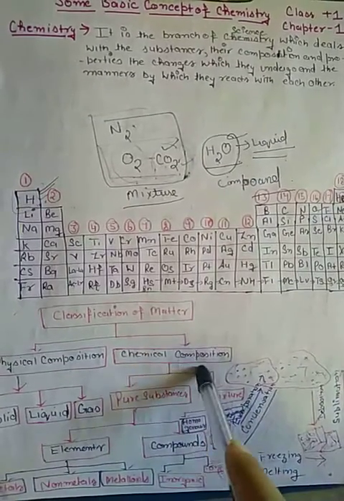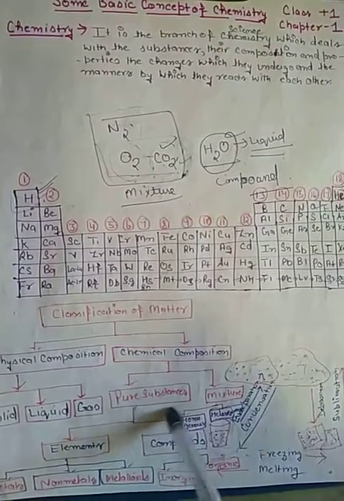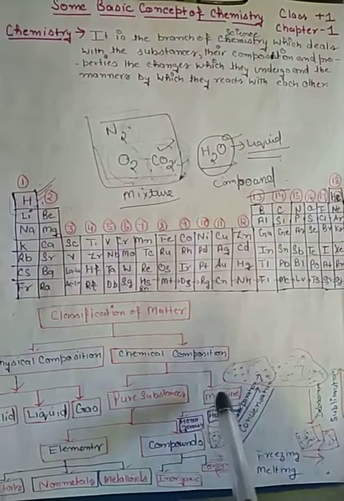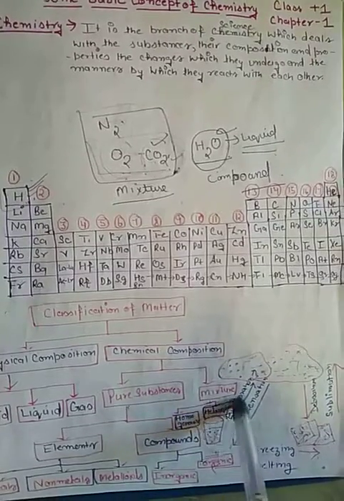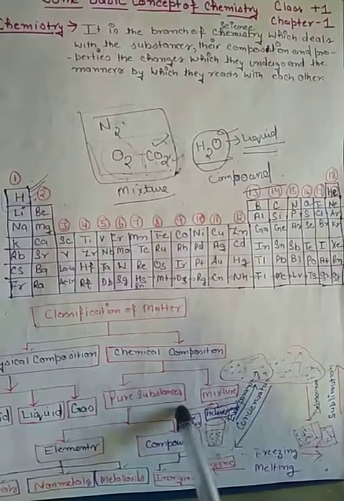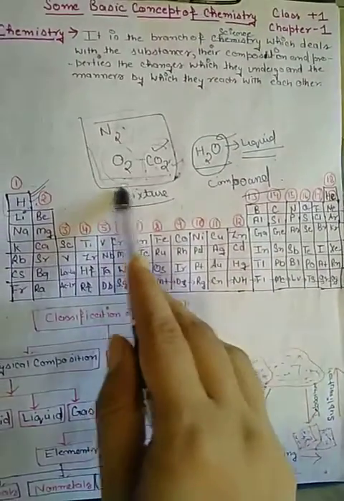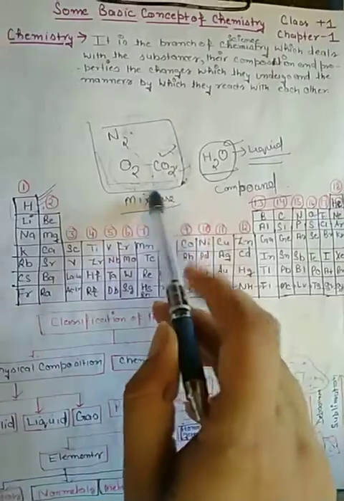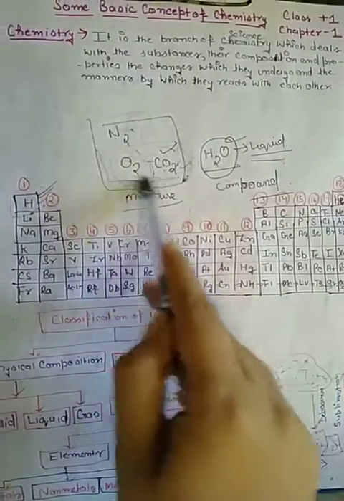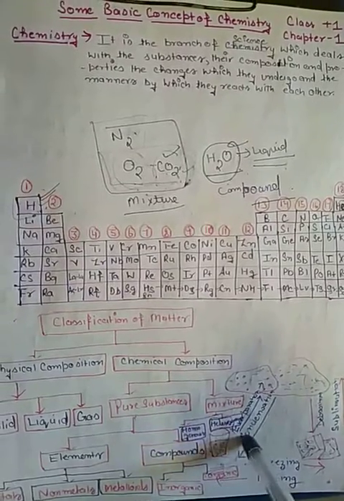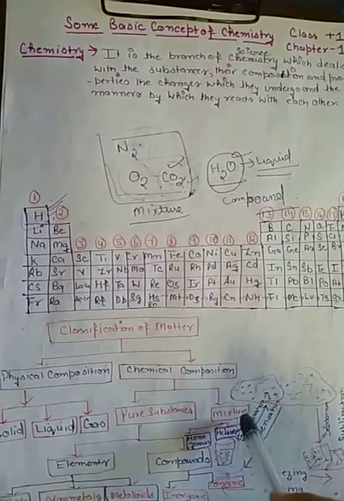So under chemical composition, I have studied pure substances, in which I have studied elements and compounds. Next, we will study mixtures. A mixture is divided into two: homogeneous mixture and heterogeneous mixture. A homogeneous mixture has uniform composition, there is no separation. While in the case of a heterogeneous mixture, there is no uniform composition.